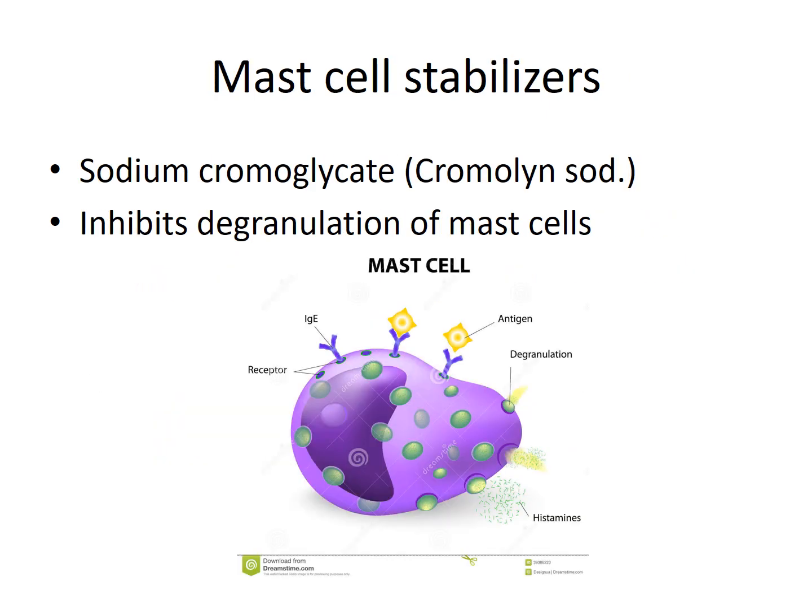So the next class which we have is the mast cell stabilizers. What does the name suggest? That they will stabilize the mast cells and prevent the degranulation of the mast cells, thus preventing the release of inflammatory mediators like histamine. In that we have sodium cromoglycate, and in the diagram we can see there will be interaction between antigen and antibody, and further reactions will cause the degranulation, and these will be prevented by these mast cell stabilizers.